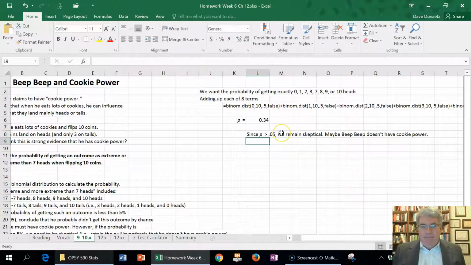So that would be what we have to remain using our hypothesis testing logic, where if we get a result that has less than a 5% chance of happening by chance, we find evidence for our hypothesis, which was Beep Beep having cookie power. Here, it's quite likely, there's a 34% chance that he could get a result that extreme with just one coin flip. So maybe he doesn't have cookie power. We're going to be skeptical on this one.